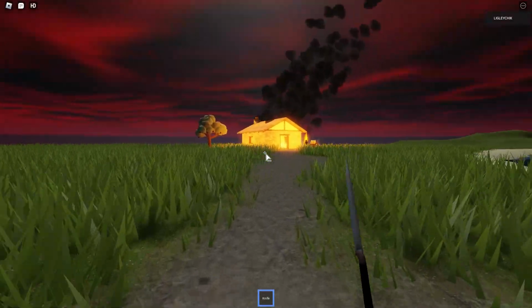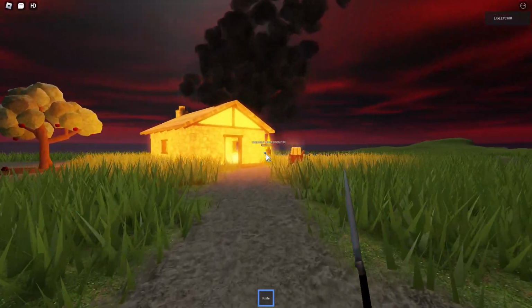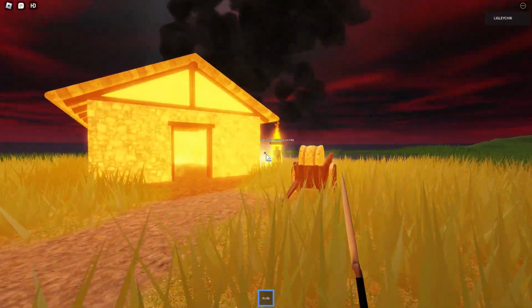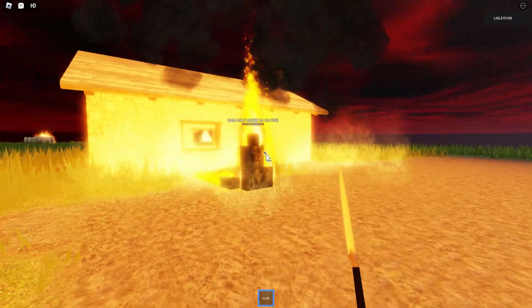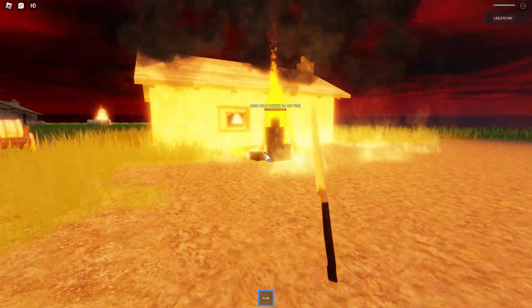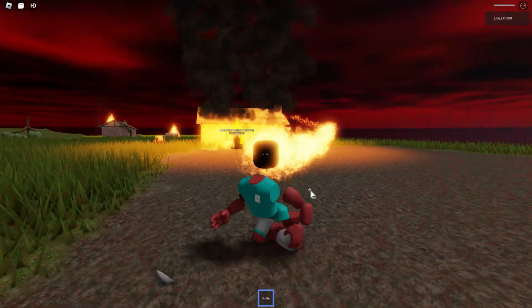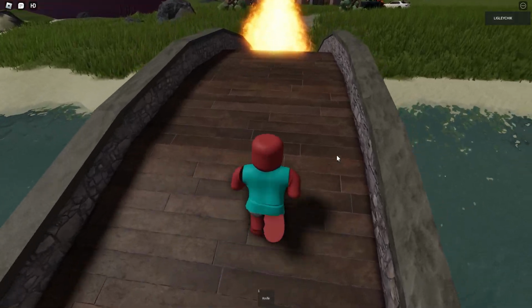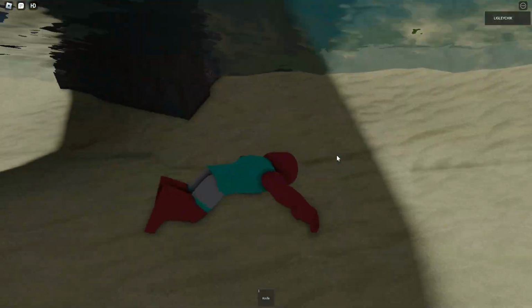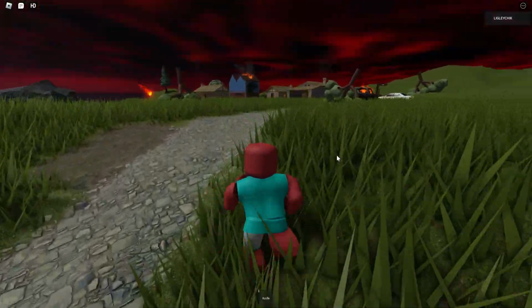There is some kind of car visible there. But first I want to examine this house, because I see that it looks like a person is burning there. Really? A person is burning alive. Look, he is screaming for help. Oh my God. Can I help him? No. I am on fire too. And by the way, I am going to die now. Why did I climb into the fire? I am dead.